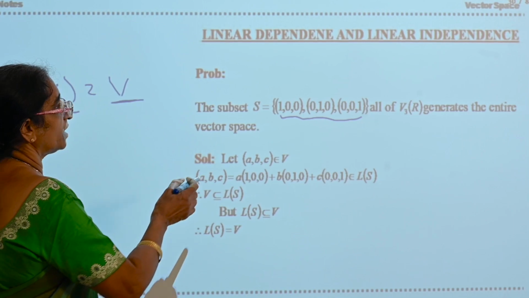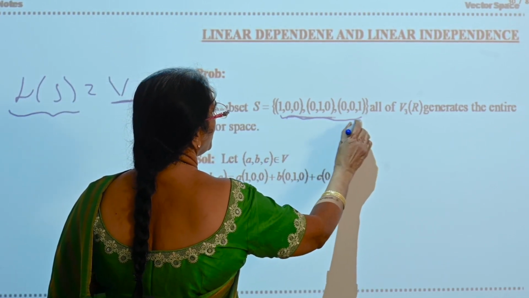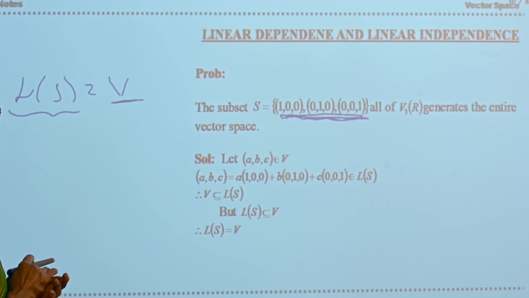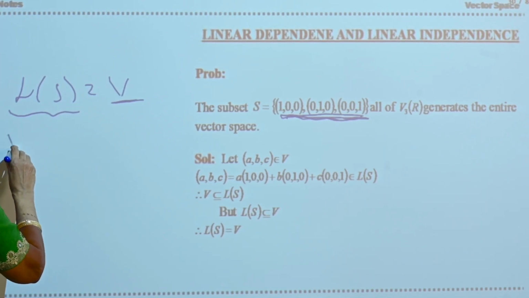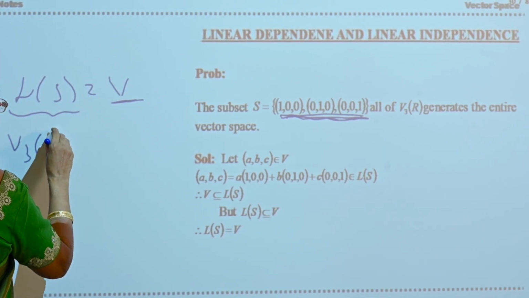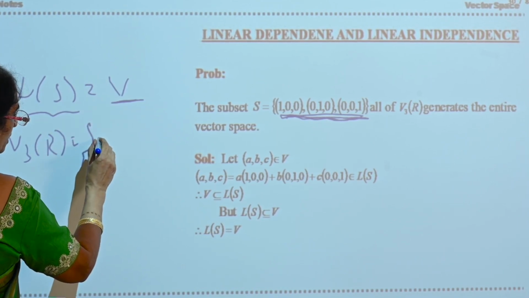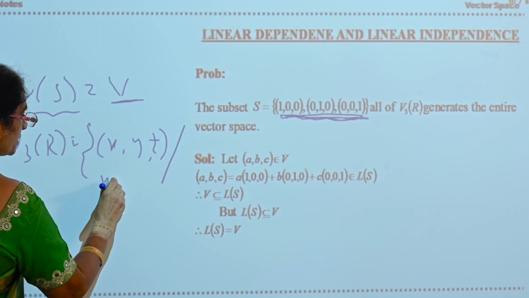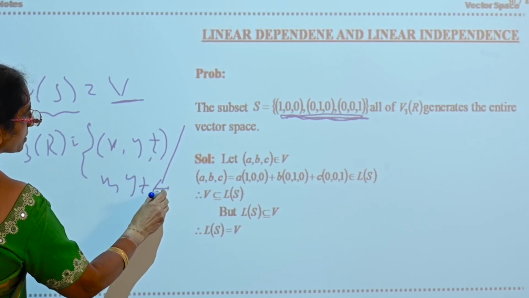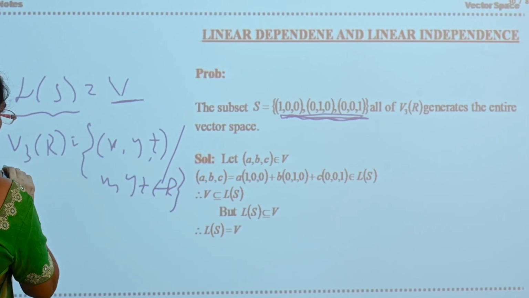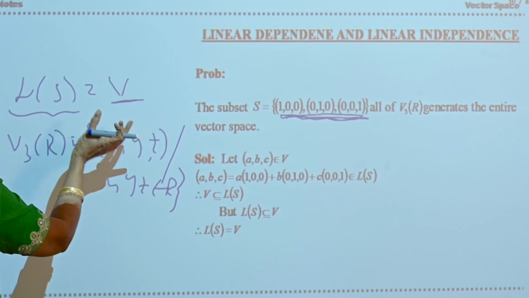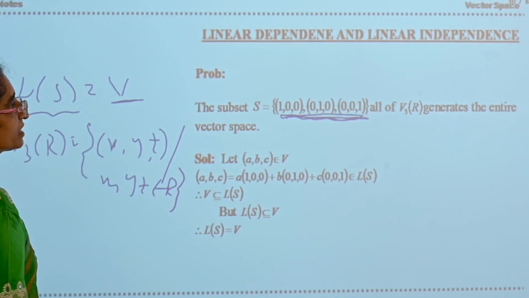Now take any vector. This is the standard basis. Now you have to say this set generates V3 of R. V3 of R means it is the set of all vectors of 3 dimensions, that is (x, y, z), where x, y, z belong to R. This is V3. Now what you have to say is that L of S is equal to V3. Any (x, y, z) can be expressed as a linear combination of elements of S.